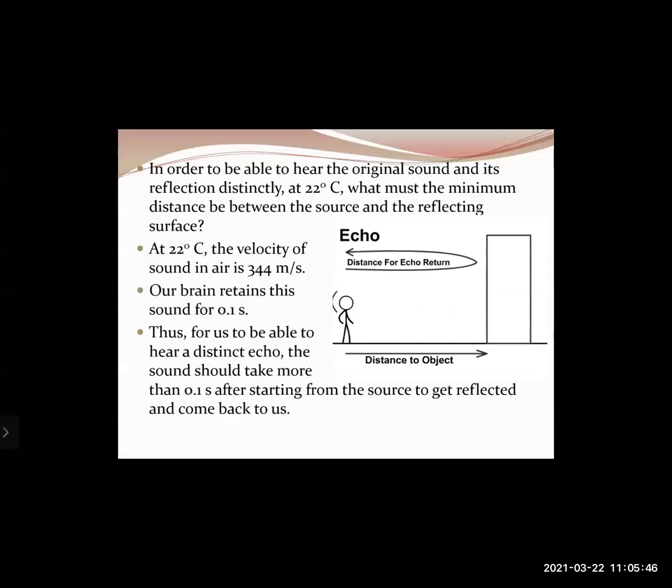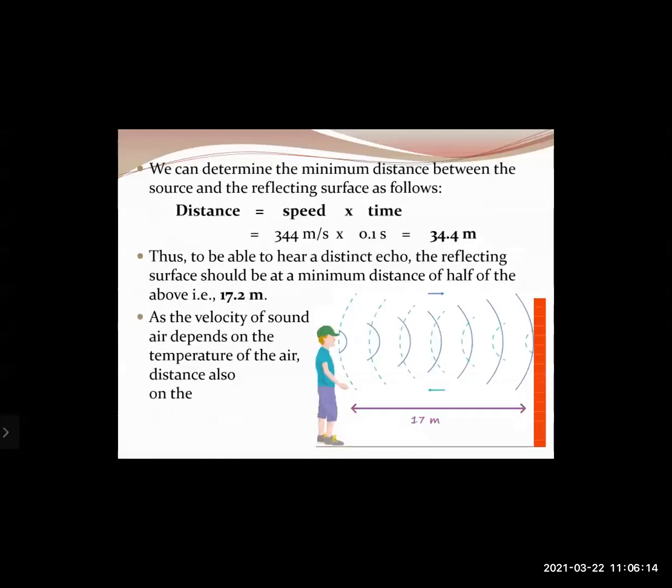Okay. So for an echo to be heard, this is a very important condition. Thus, for us to be able to hear a distinct echo, the sound should take more than 0.1 second after starting from the source to get reflected and come back to us. That means after you have shouted, the sound should take more than 0.1 seconds to get reflected and come back from the reflecting surface. That may be a wall or that may be a mountain. Okay, so let us understand this.